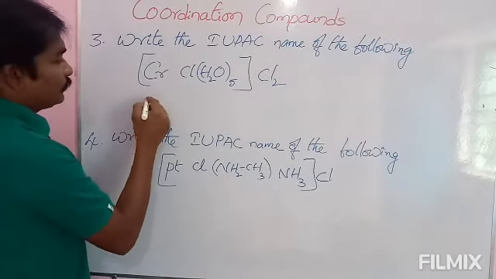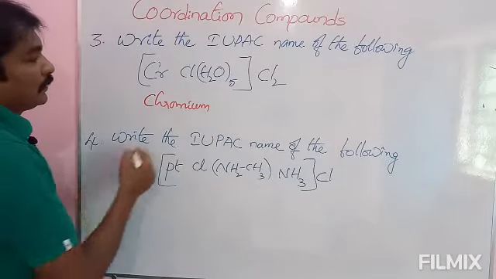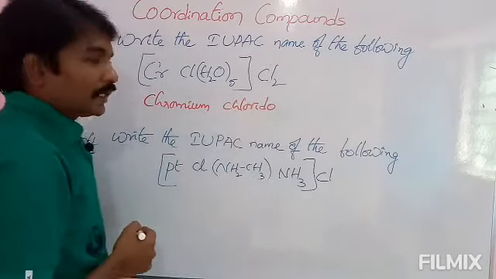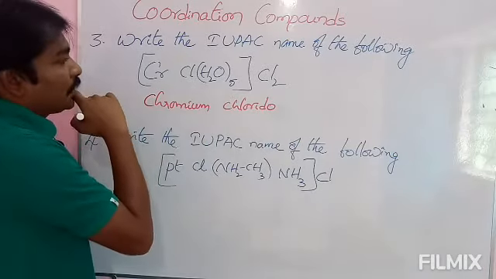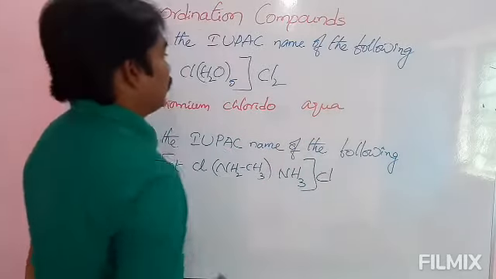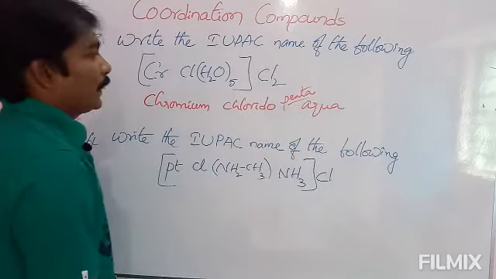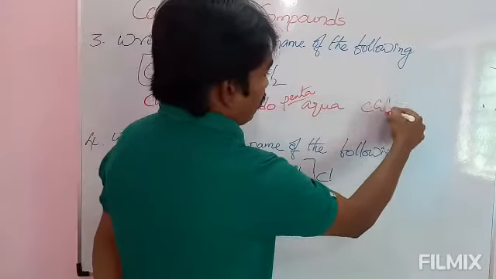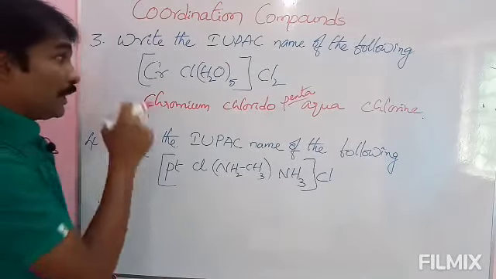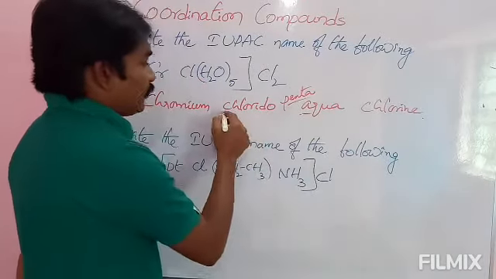Here there is chromium. Chromium is the central metal ion. And here chlorine is there. We call it chlorido. And five water molecules are there. We will write water molecules as aqua. 5 are there, we can write it as penta. Okay, and here outside the bracket there is a chloride. See here, we have to follow alphabetic order. See here, aqua starts with A, chlorido starts with C.